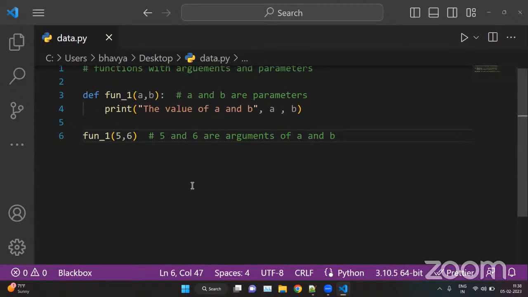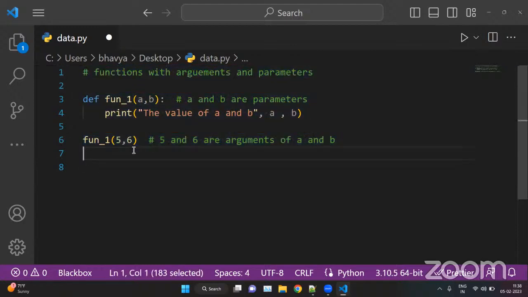So this is again about arguments and parameters. So these a and b are parameters because we are using them when defining the function. And 5 and 6 are the arguments, which we are using while calling the function. Okay, so there's a difference. A and b are parameters and 5 and 6 are arguments here. Okay, so let's perform arithmetic operations using functions.